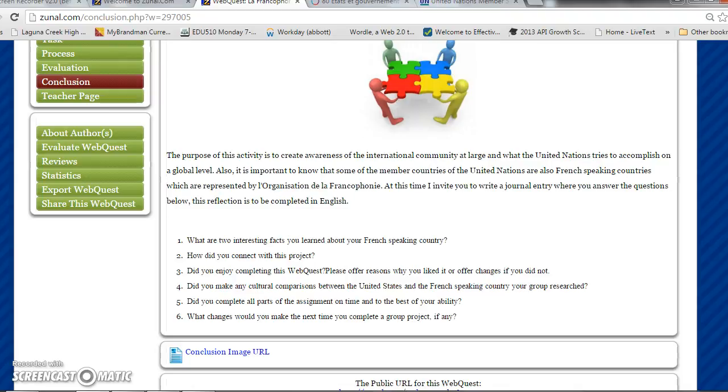First, look at what are 2 interesting facts you learned about your French-speaking country. Second, how did you connect with this project? Third, did you enjoy completing this project, this web quest? Please offer reasons why you liked it, or offer changes if you did not. Fourth, did you make any cultural comparisons between the United States and the French-speaking country or group you researched? Did you complete all parts of the assignment on time and to the best of your ability? And lastly, what changes would you make the next time you complete a group project, if any?